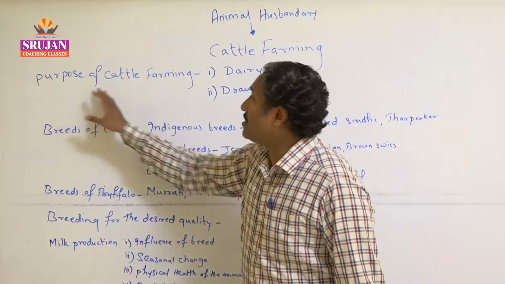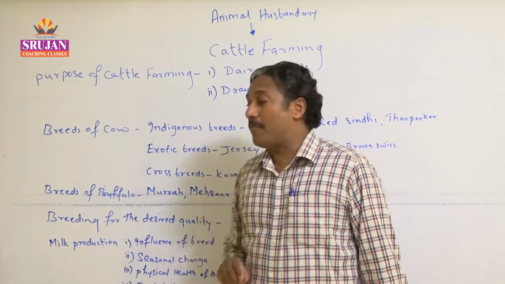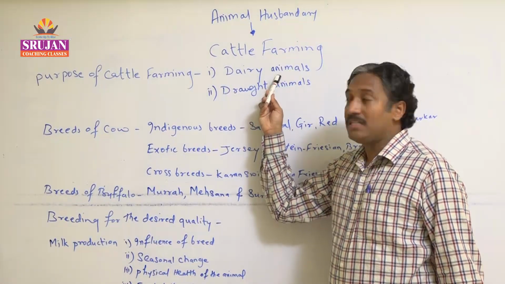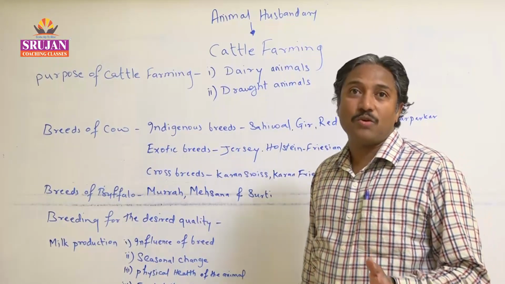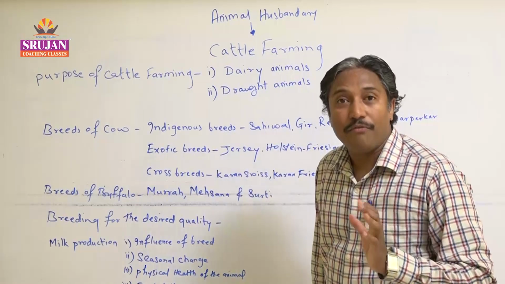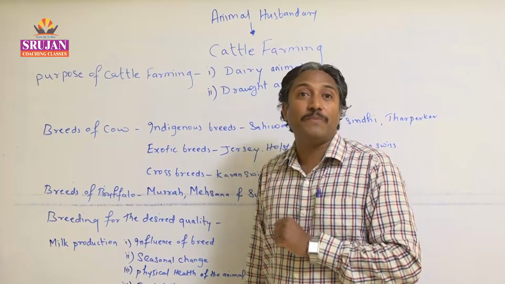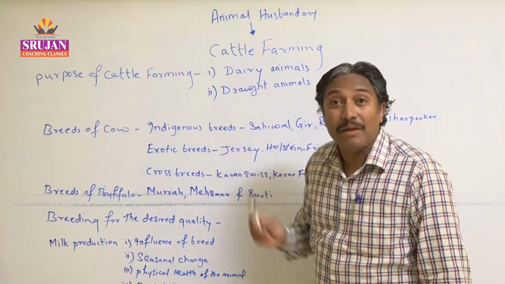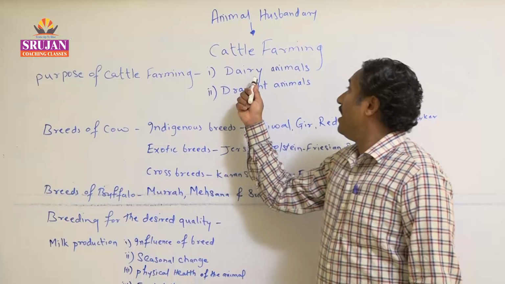Now what is the main purpose of this cattle farming? Why are we carrying out cattle farming? There are two main purposes: dairy animals and draught animals. In the case of dairy animals, the name itself suggests what they are. Dairy animals include the cow, buffalo, sheep, goat. Especially goat, where you find even goatry being carried out, which is a special branch under animal husbandry. Even the camel is also considered, and you will find the yak also considered among dairy animals.